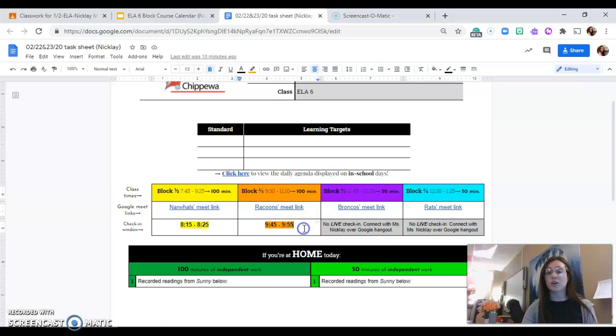Now the check-in window, notice, I only have for my first 2 morning classes on Monday and Tuesday. Because it's 100 minutes of ELA, I provide a 10-minute check-in window for those of you at home, whether you're at home on Monday or Tuesday, to check in with me using your class's team Meet. So narwhals, raccoons, that's you.